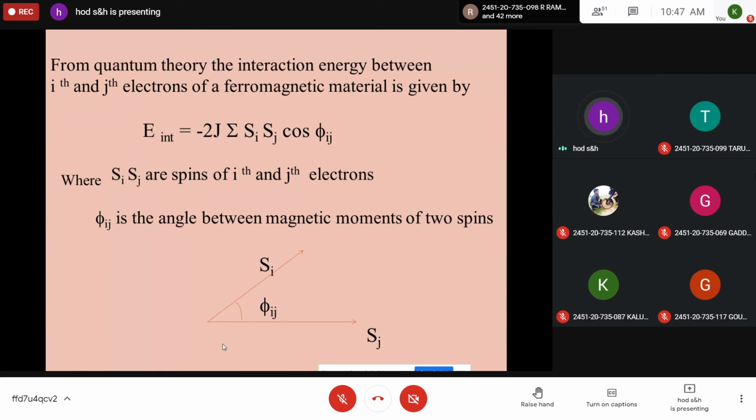So what to take? We should take the resultant of this. That is the point here. So Si represents the spin of ith electrons. Sj represents the spin of jth electrons. Both will interact with each other, making an angle phi ij. So the resultant energy in terms of exchange integral is given by minus 2J sigma Si Sj cos phi ij. Like that, it happens in many atomic regions. Please note, and diagram also. You can see the diagram.